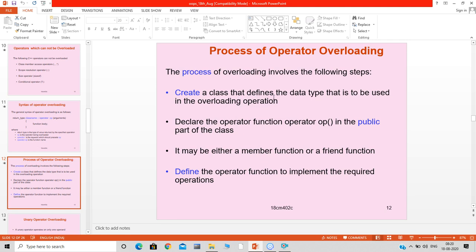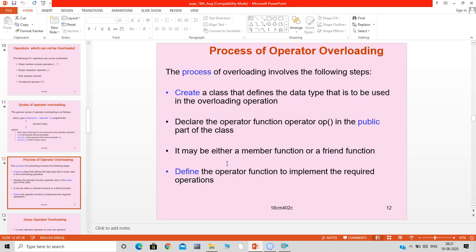Create a class that defines the data type that is to be used in the overloading operation, because in the previous lecture, as I said, one of the operands for the operator should always be an object. When we are trying to overload an operator, one of the operands should be an object, right?